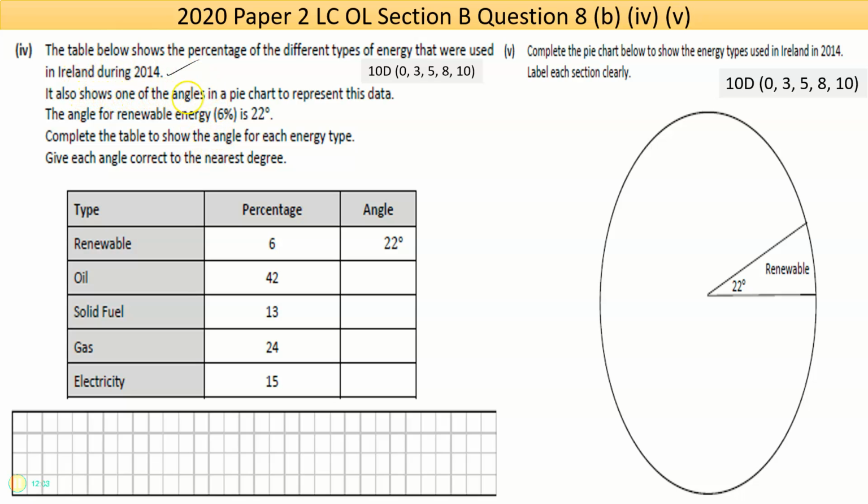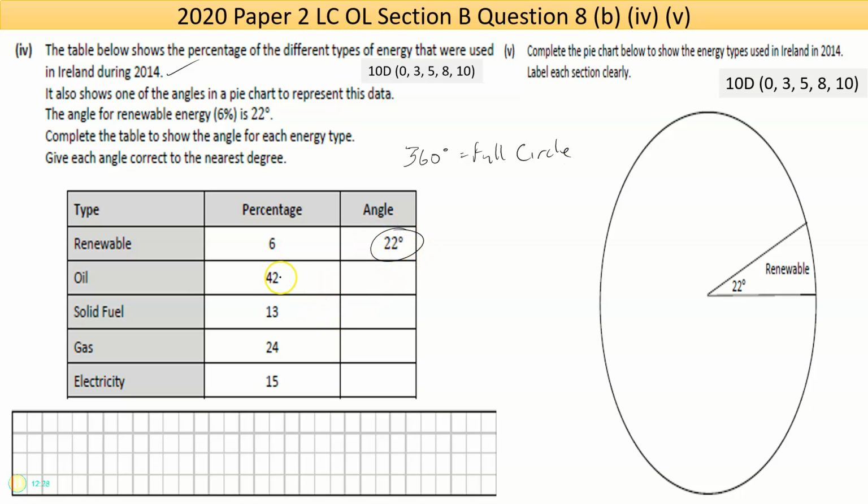It also shows one of the angles in a pie chart to represent this data. The angle for renewable energy, 6%, is 22 degrees. So the full circle has 360. So you could write that down. So 360 degrees equals full circle. We already have the first slice, which is 22.